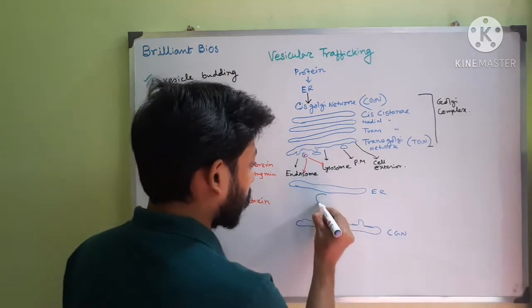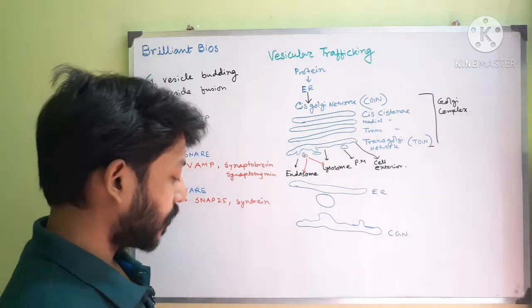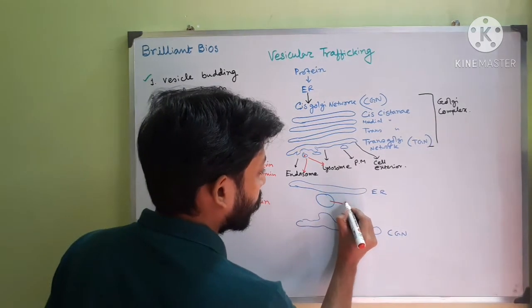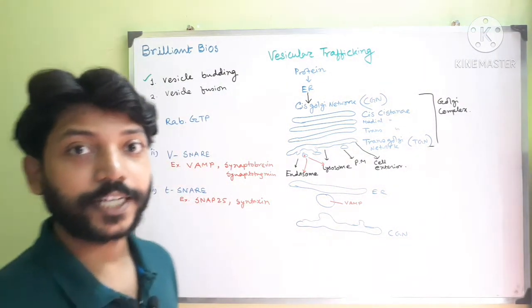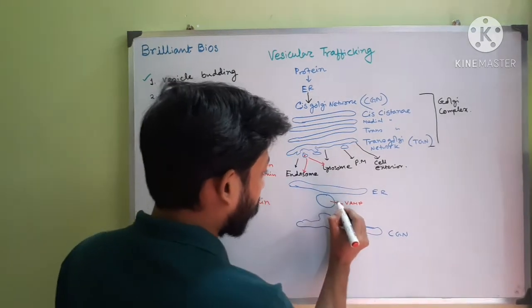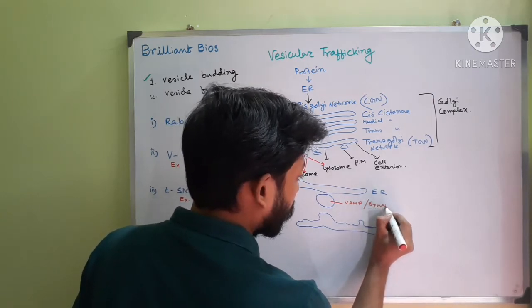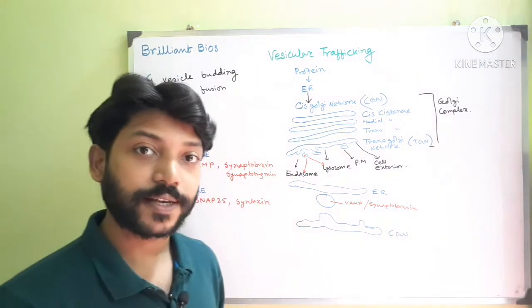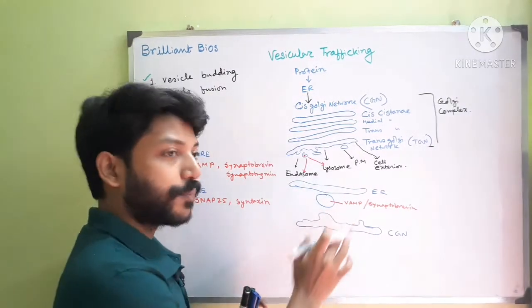Let's suppose these are vesicles that will fuse with the membrane of the CGN, and these vesicles have some V-SNARE like VAMP. But in the case of synaptic vesicles, those that carry neurotransmitter, they have synaptobrevin. So let's suppose this is synaptobrevin. In the case of synaptic vesicles that carry neurotransmitter, we call it synaptobrevin, and in other cases it is called VAMP.